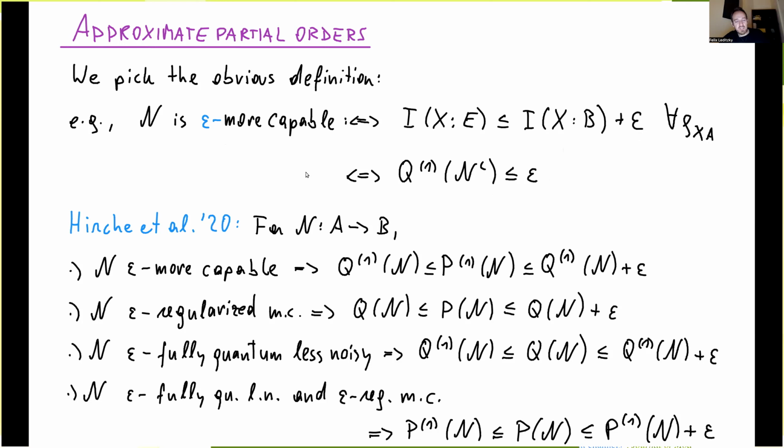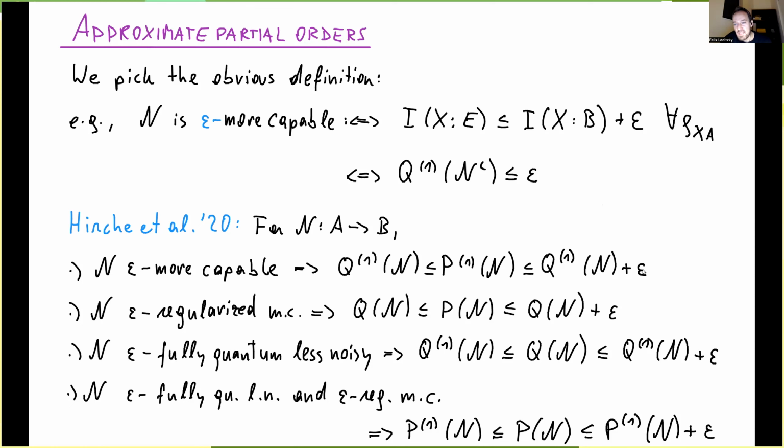And then in prior work, Christoph with Daniel Stilkwanza and Cambi-Sousset proved that if we have these approximate partial orders for the quantum channels, then we can again get approximate versions of the results by Watanabe. So for example, for epsilon more capable, whose definition is written out here, this now limits the gap between the coherent information and the prime information by this parameter of epsilon. And we have similar results for epsilon regularized more capable, which bounds the separation of the two capacities. And then the other ones here, I don't want to read them all out to you. You can look at them in the paper.